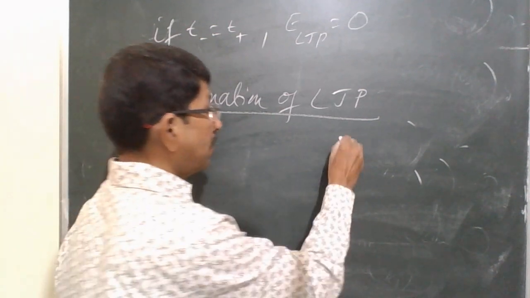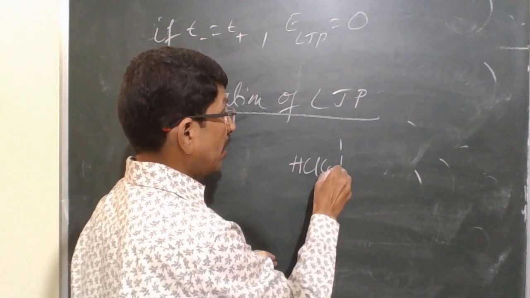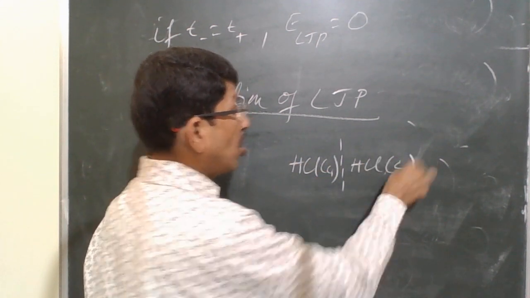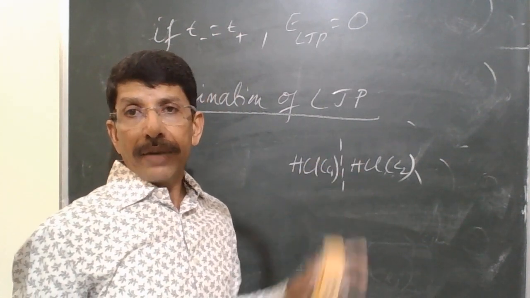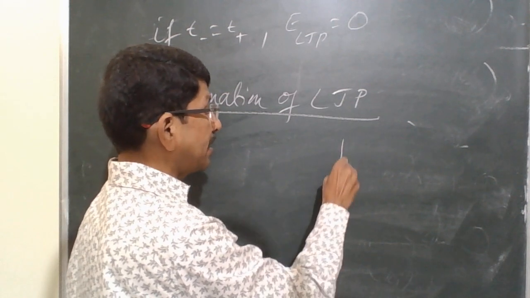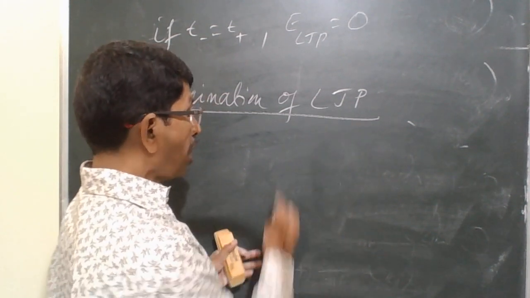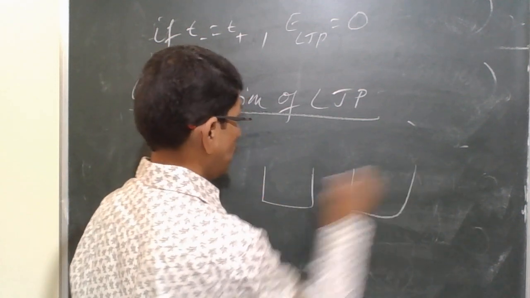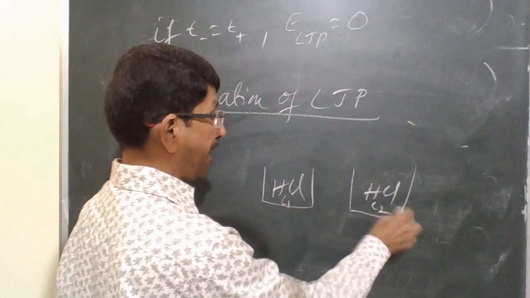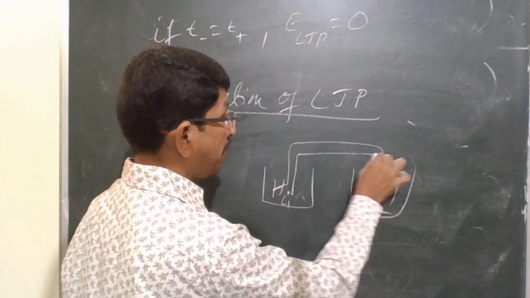In the earlier case, in the concentration cell with transference, the same electrolyte at two different concentrations is in direct contact through a porous membrane. Because of this direct contact, liquid junction potential arises. So in order to avoid that, we connect these electrolytes of different concentration with the help of a salt bridge.